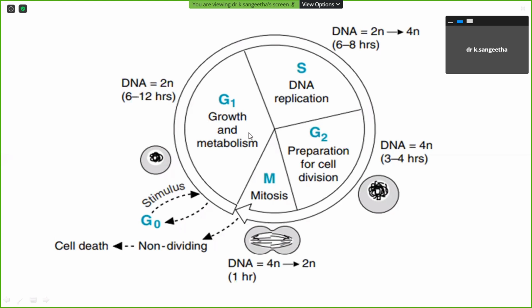For example, growth and metabolism are needed for DNA replication also. Normal routine cell metabolism happens in the G1 phase. At the end of the G1 phase, the cell is ready to undertake DNA replication.